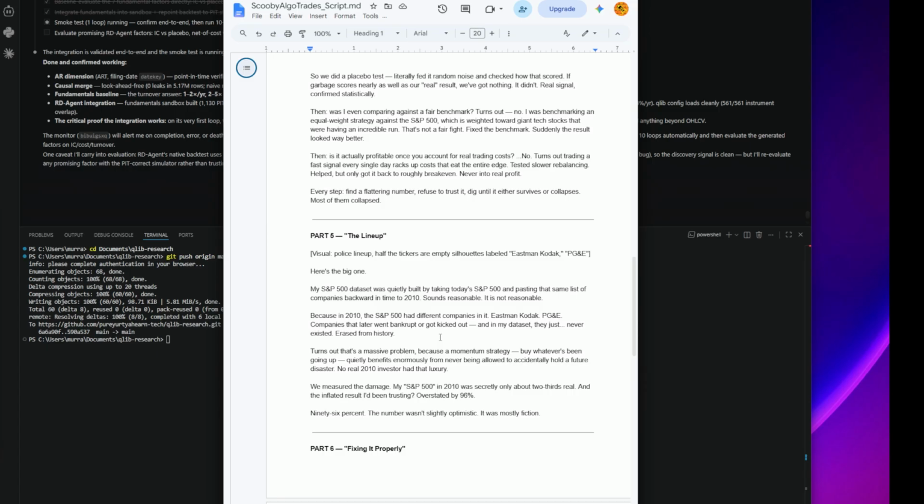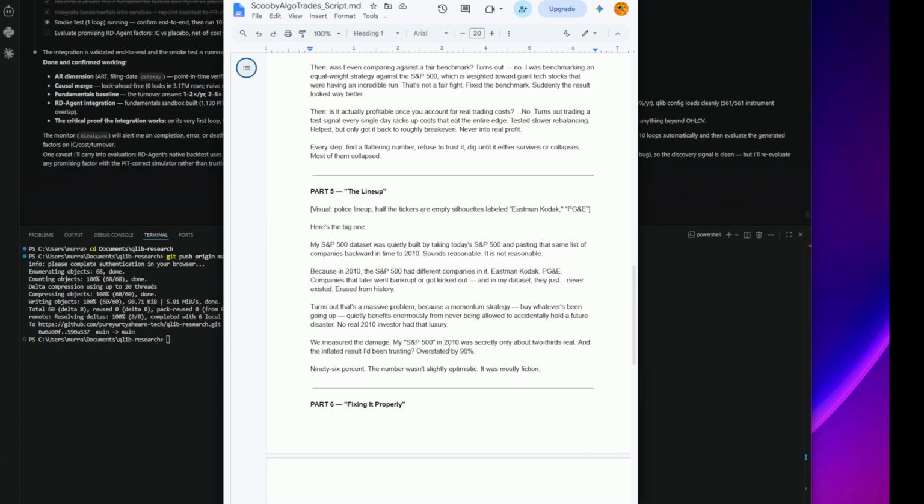Erased from history completely. Turns out that's a massive problem because a momentum strategy, buying whatever's been going up, quietly benefits enormously from never being allowed to accidentally hold a future disaster. No real 2010 investor had that luxury. We measured the damage. My S&P 500 in 2010 was secretly only about two thirds real, and the inflated result I'd been trusting overstated by 96%. The number wasn't slightly optimistic, it was mostly fiction.